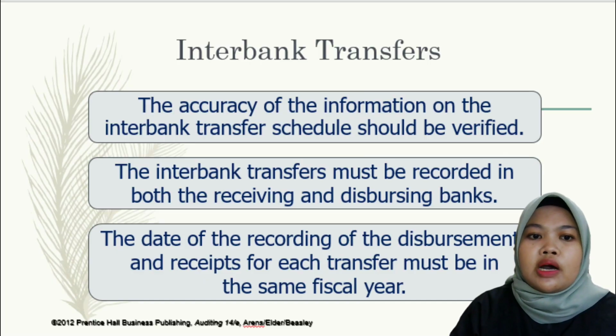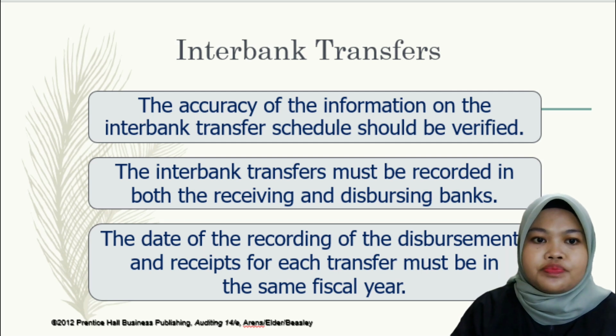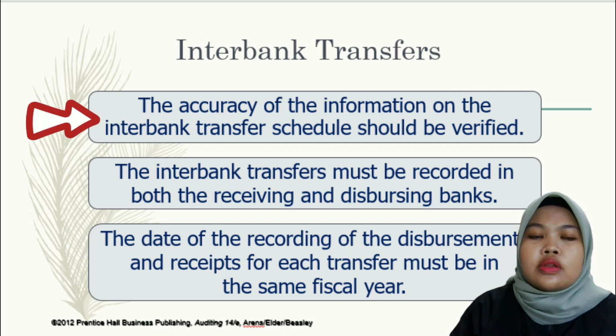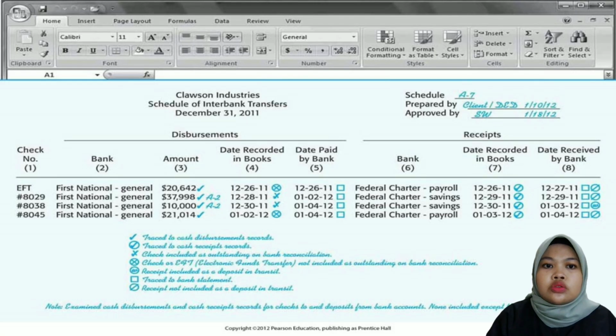The next slide is about why the interbank transfer schedule should be examined for numerous reasons. Number one, the accuracy of the information on the interbank transfer schedule should be verified. To ensure accuracy, the auditor should verify the disbursement and receipt information on the schedule to the cash disbursement and cash receipt records. Similarly, the dates on the schedule for received and disbursed transfers should be matched to the bank statement.